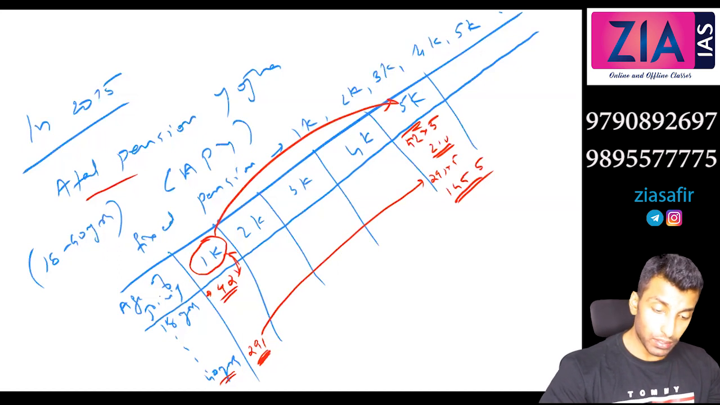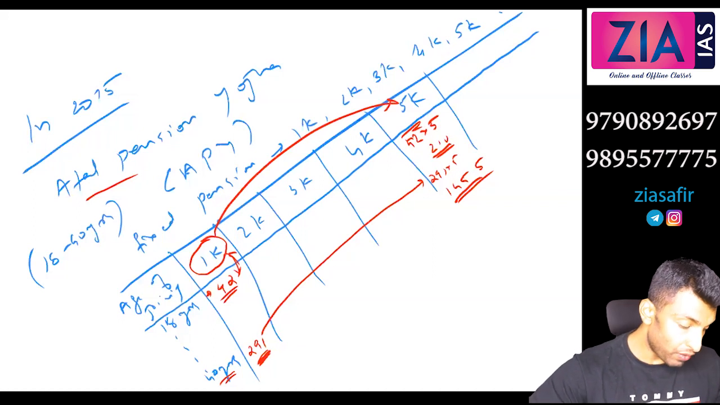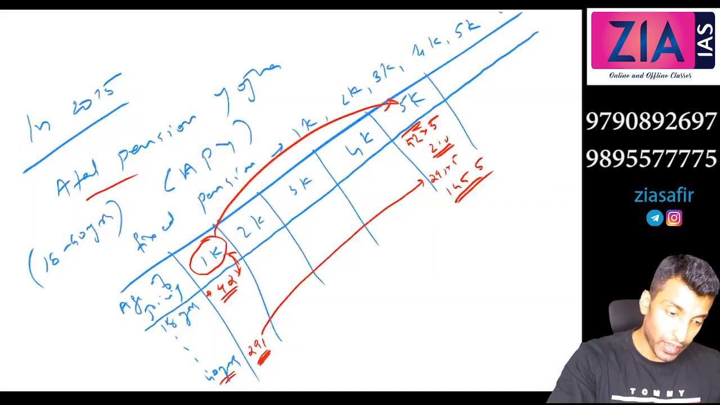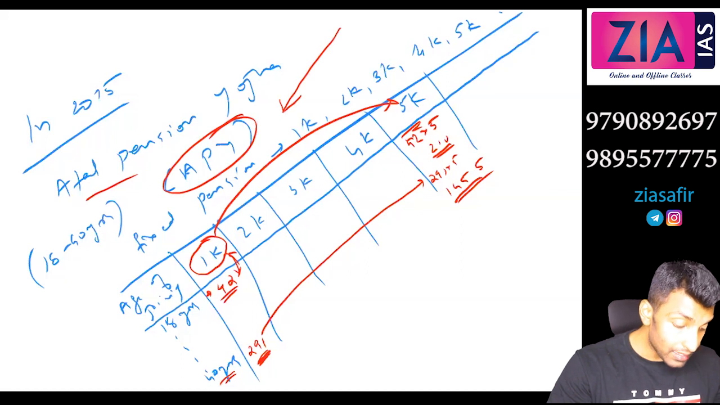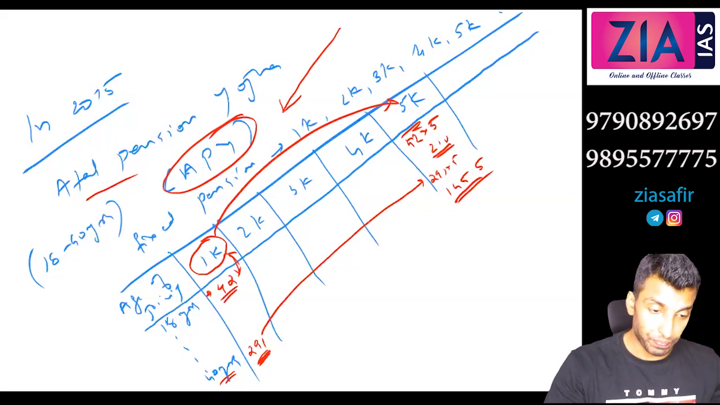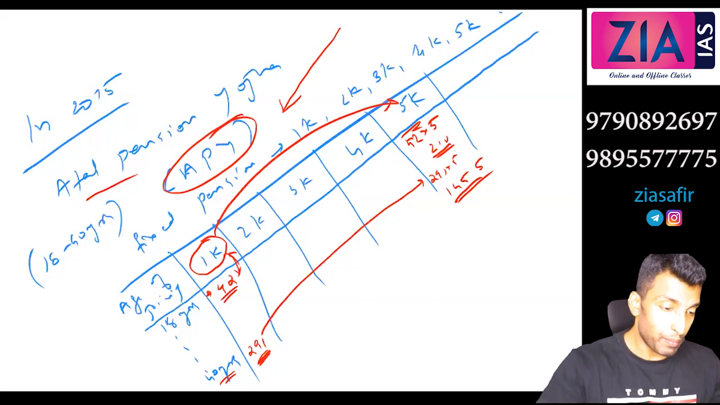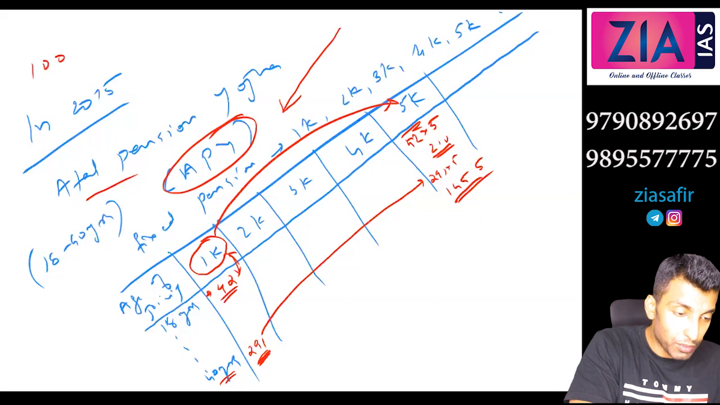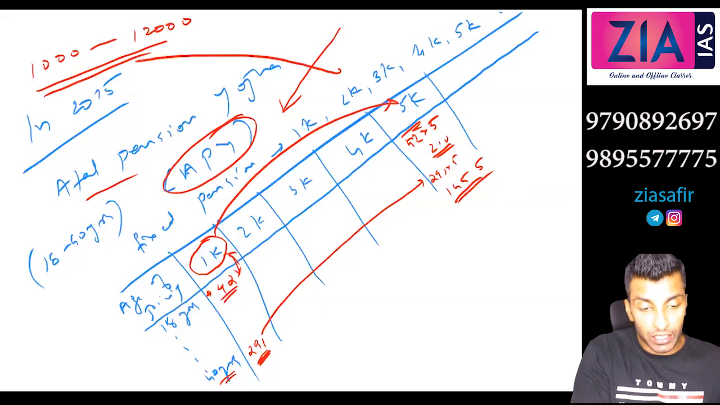Now the Swavalamban scheme that we have discussed will be automatically shifted to APY. Once this was established, the Swavalamban scheme automatically shifted to Atal Pension Yojana unless you opt out of it. If you wish to be in Swavalamban, then it is fine. Because in Swavalamban, your contribution is from 1,000 to 12,000, as we have discussed. So automatically those who are in Swavalamban will be shifted to APY, but you can opt out of it.